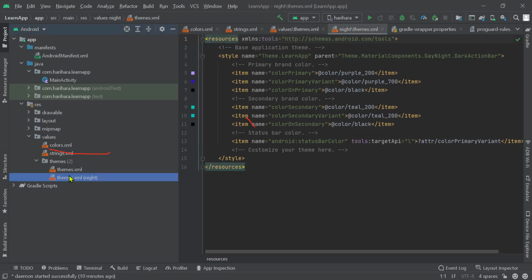This is the latest one that has been added, after dark mode came in, like we are using dark mode today. So this is for the time when the application is in dark mode, and what colors would be visible for that. That's a special theme, another theme we may apply to our application. So this is what it is.